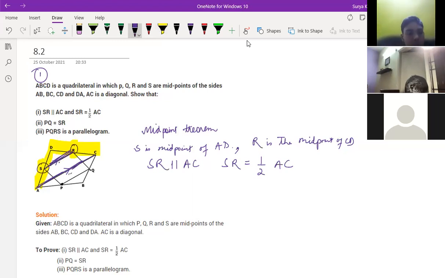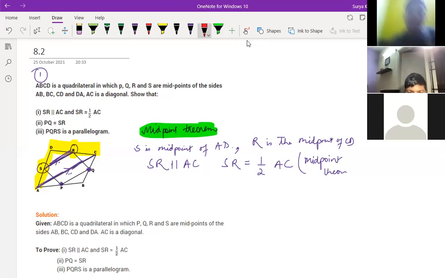That is it. This is nothing but what? The midpoint theorem. One more thing I'll tell you here. In triangle BAC, same thing you just write here. Q is the midpoint of BC and P is the midpoint of what? AB, right? Nihar, do you understand what I'm saying here? Midpoint theorem, understood or not?